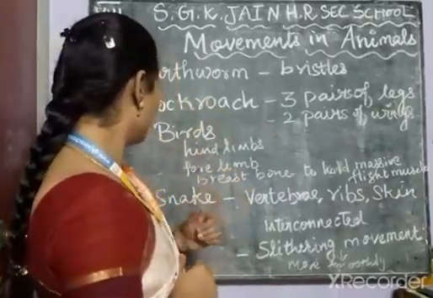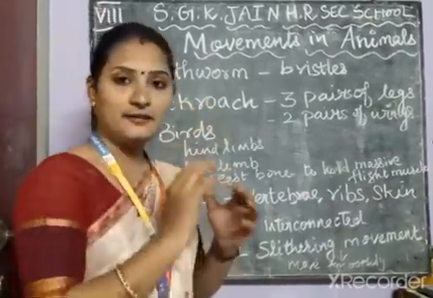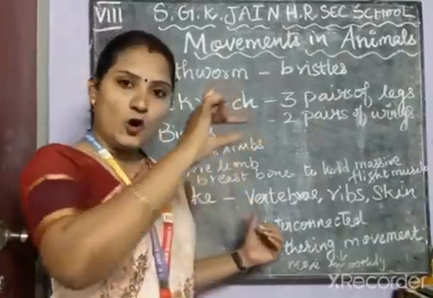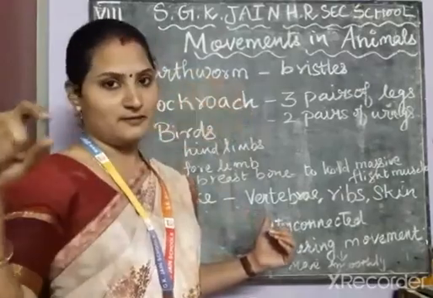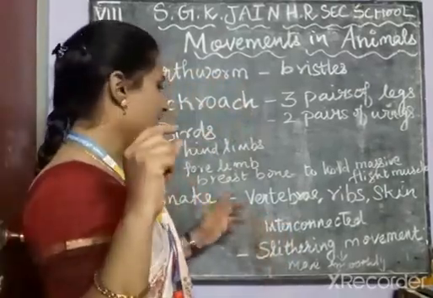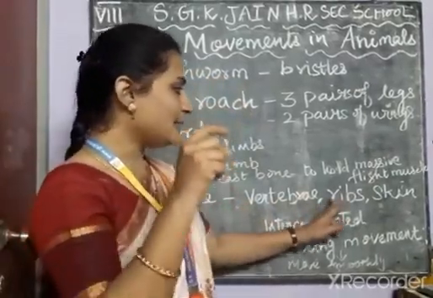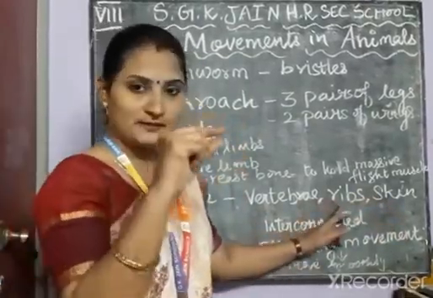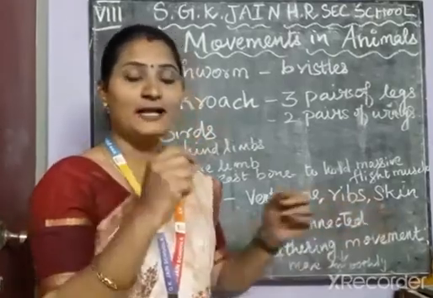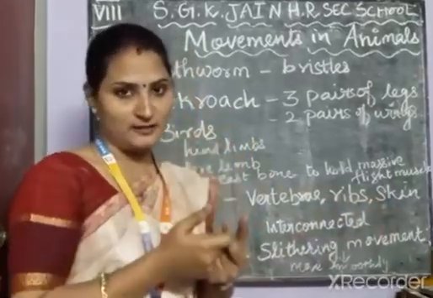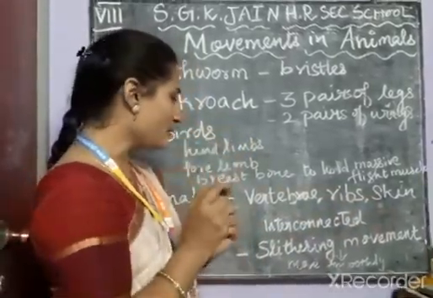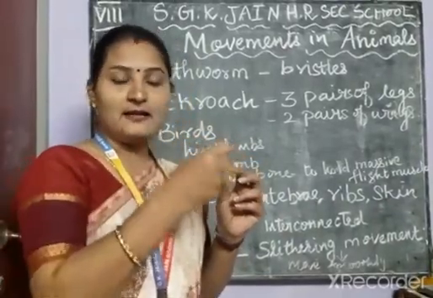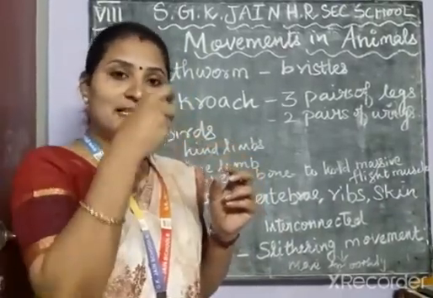And snake, if you take the snake, it is a long vertebrate organism, and it has vertebrae, ribs and skin. The vertebrae of the snake, the ribs of the snake and the skin are interconnected to each other. And also, these snakes can move because of the slithering movement.